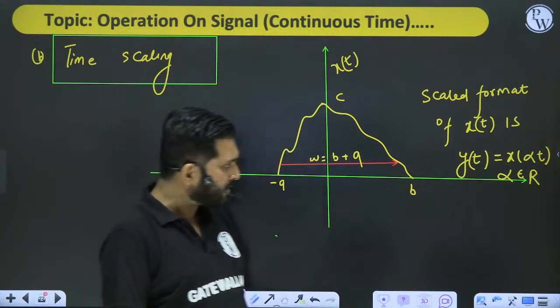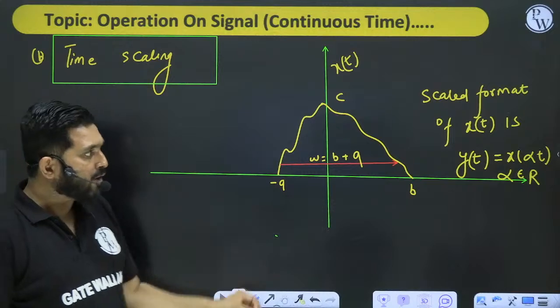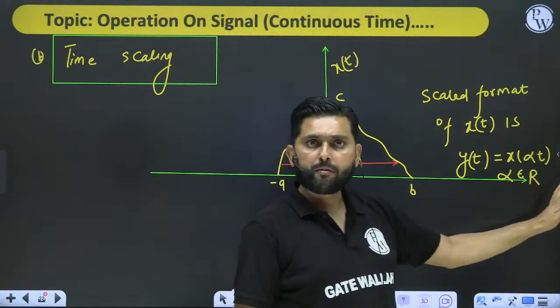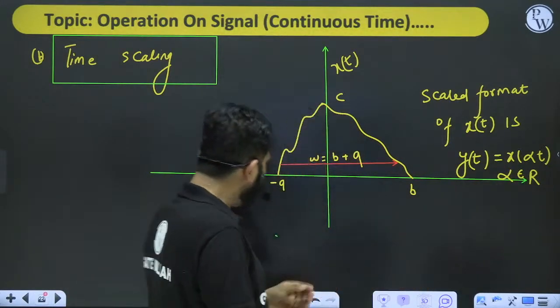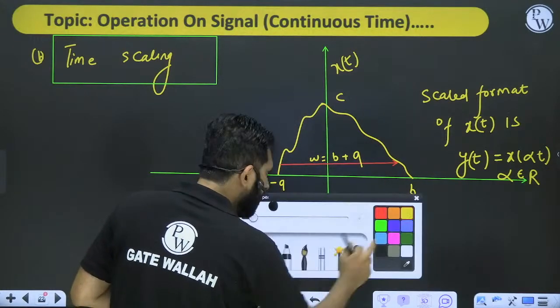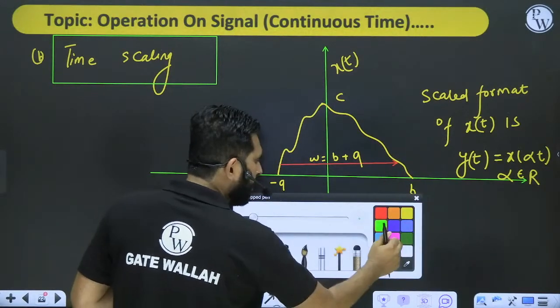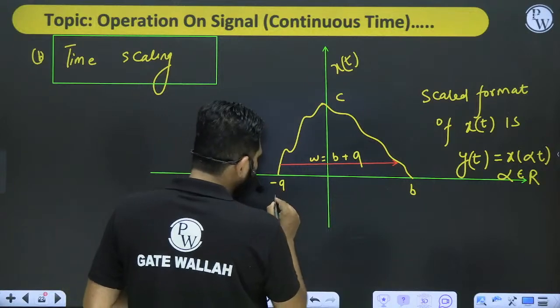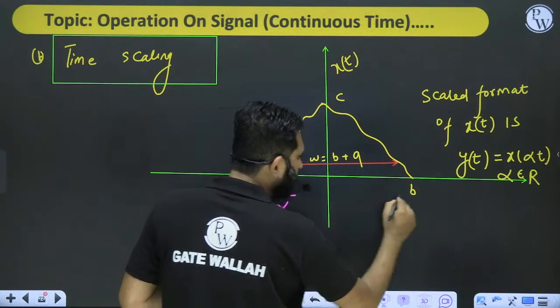Now my point is, how will you perform this x of alpha t? Simply divide the whole endpoints by alpha.